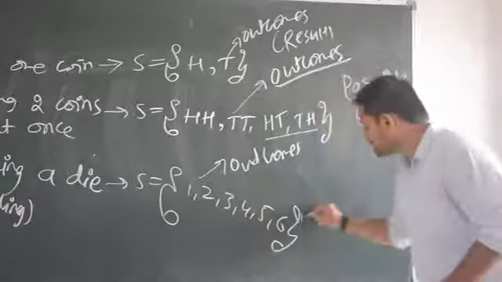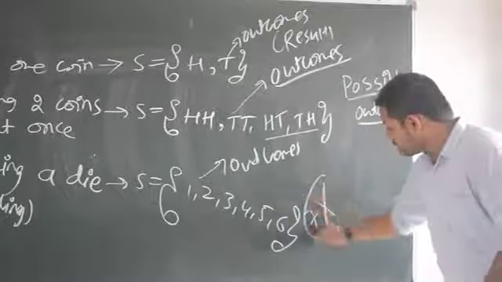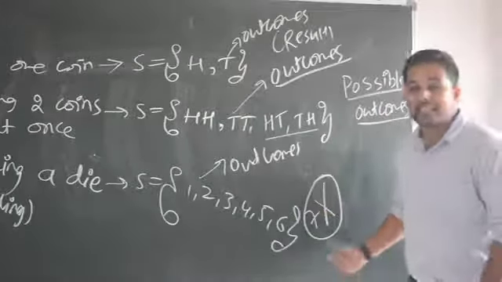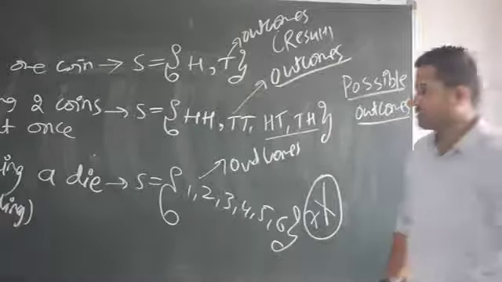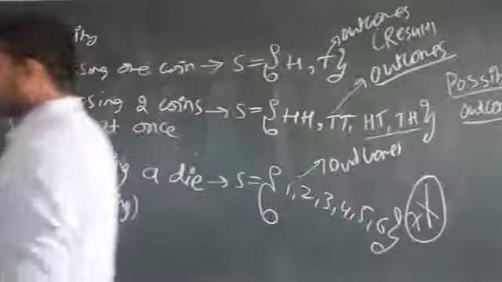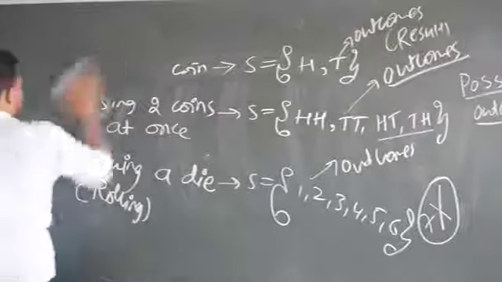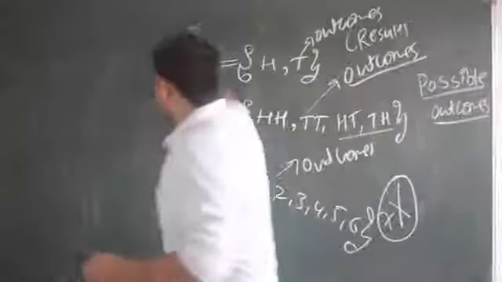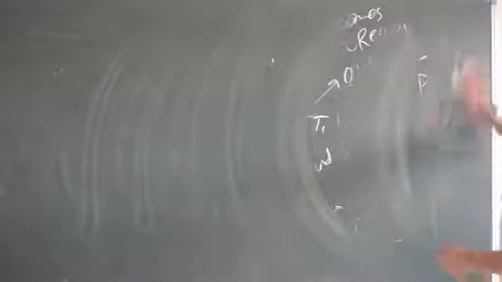I cannot get 7 here. When I roll a die, 7 I cannot get. This is not a possible outcome. This is an impossible outcome. Are you understanding? Okay, so you understand a little bit about sample space. My dear children, it is very important for you to write the sample space. Writing sample space is very important in probability.